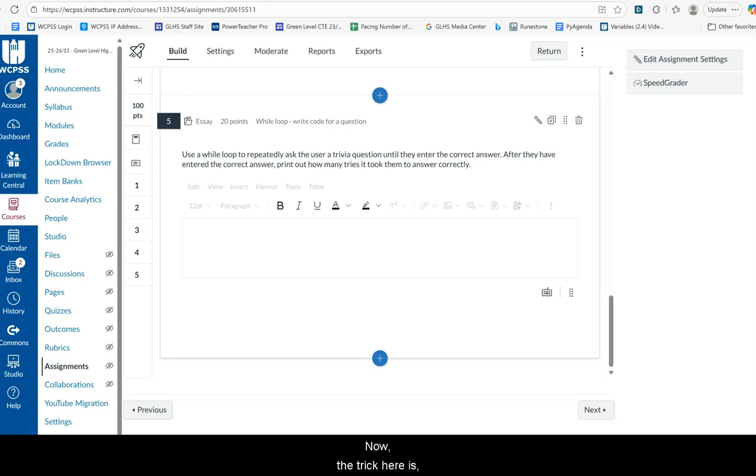Now, the trick here is a lot of you did that portion, but you failed to do the second portion, which is after the user has entered the correct answer, print out how many tries it took them to answer correctly. So that led to some issues with people not setting up counter variables. So let's see what that looks like.